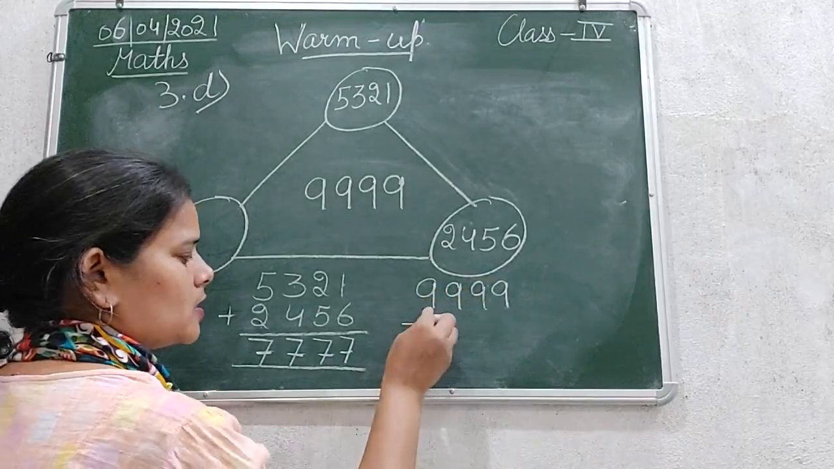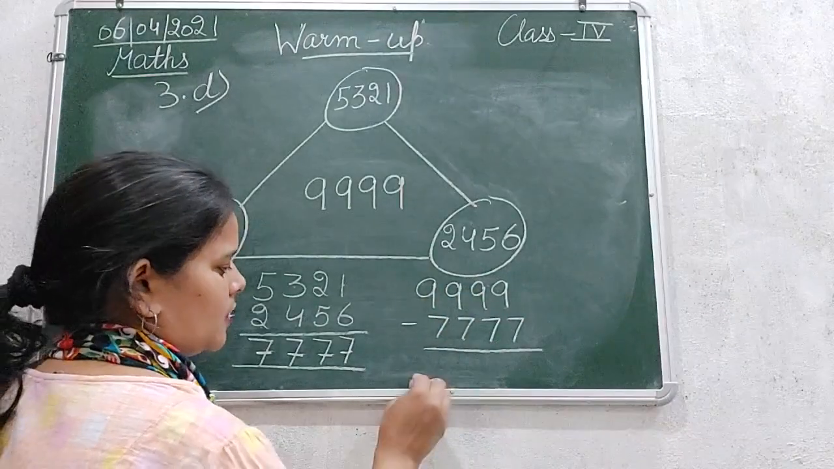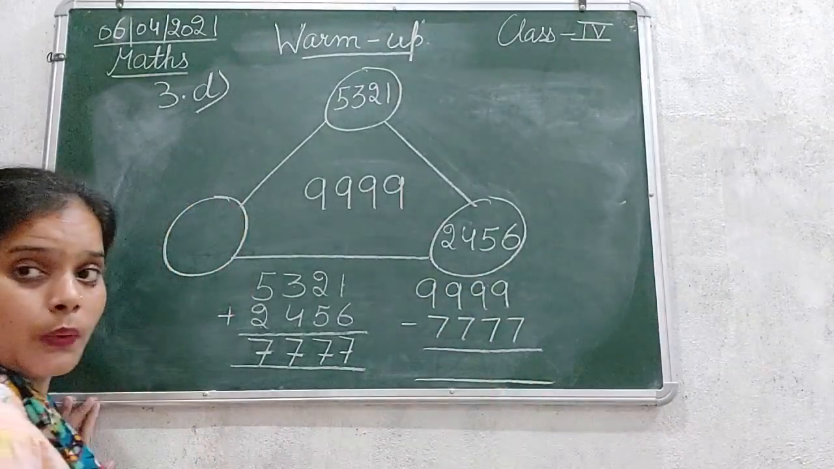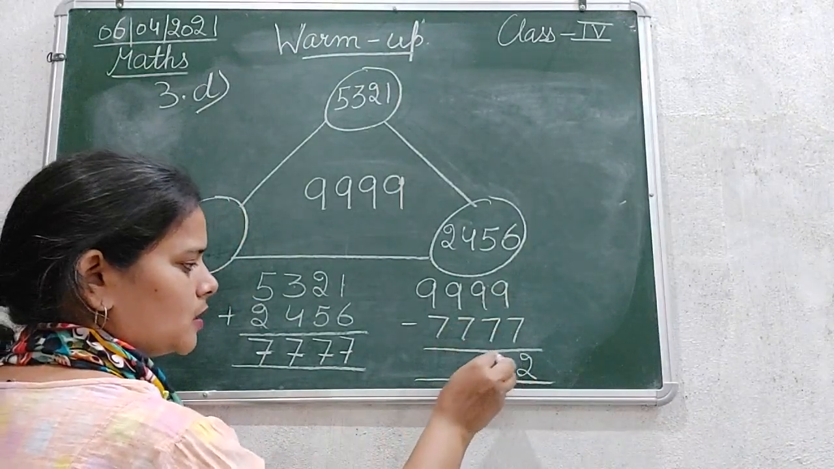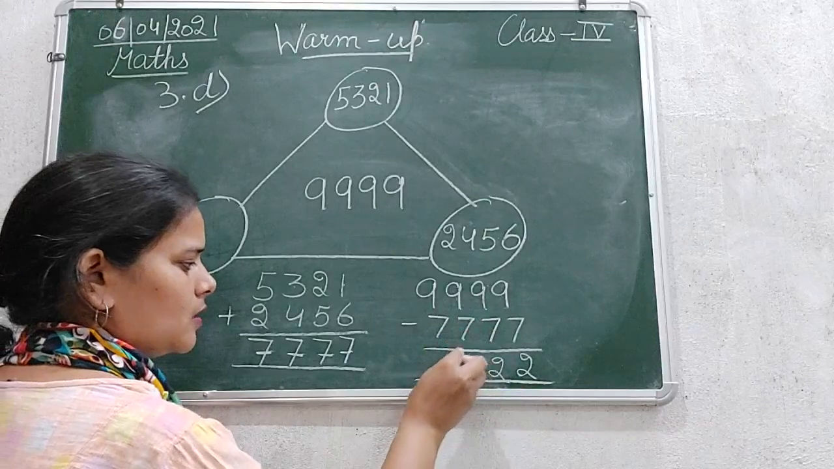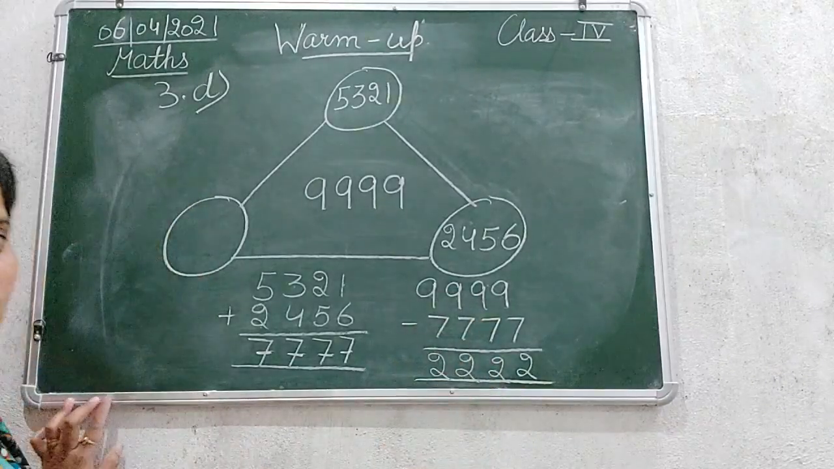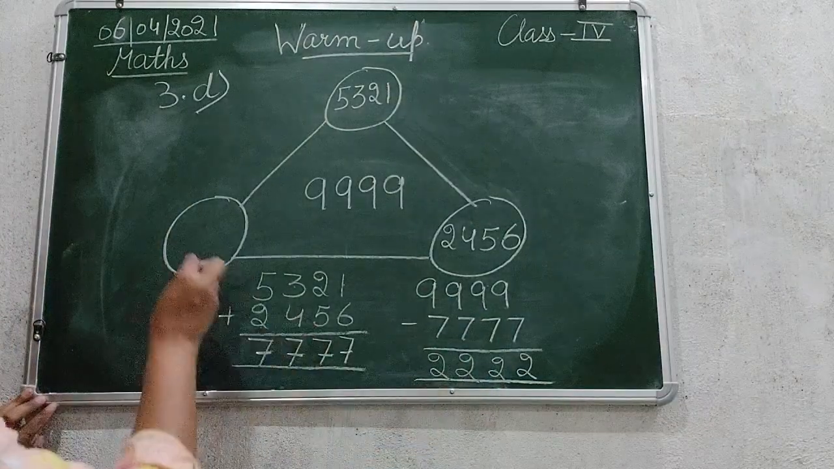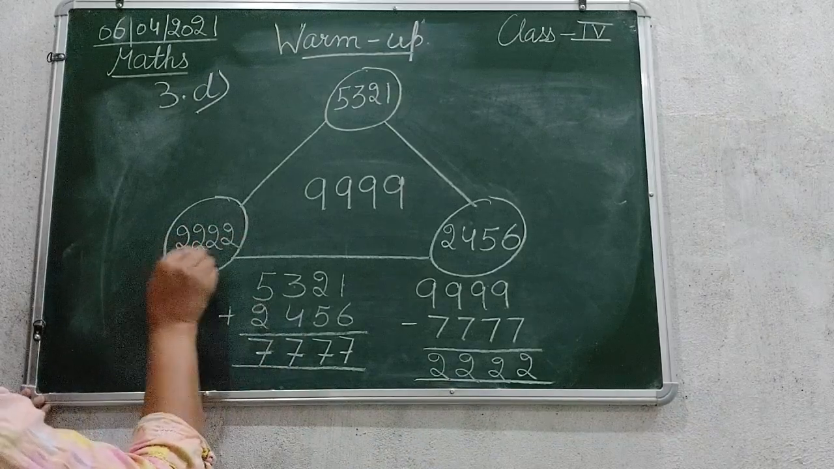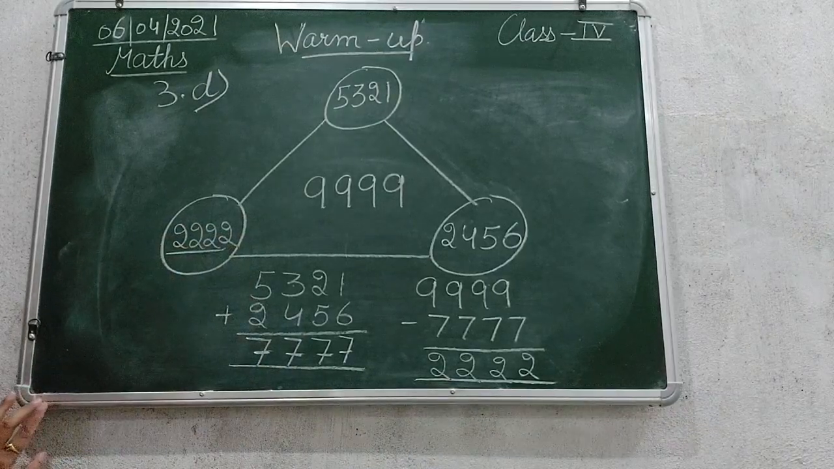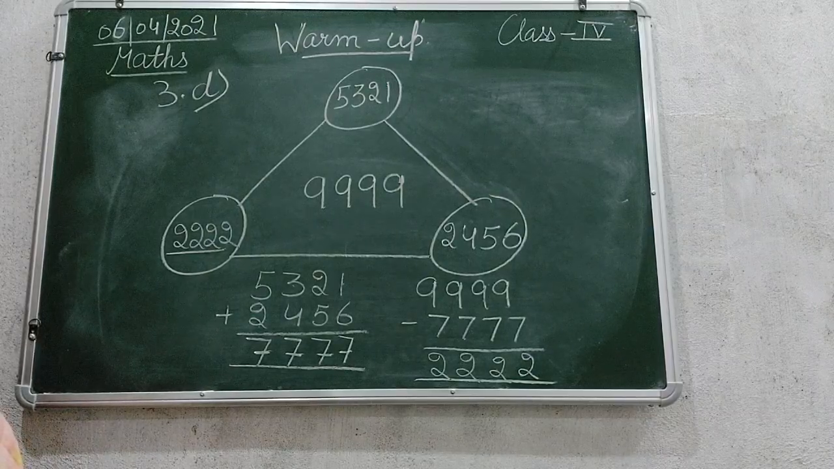9999 minus 7777. करिए minus. Okay? 9 minus 7 is 2, 9 minus 7 again 2, 9 minus 7 is 2, 9 minus 7 is 2. So the answer you got is 2222. So this is the answer we got.